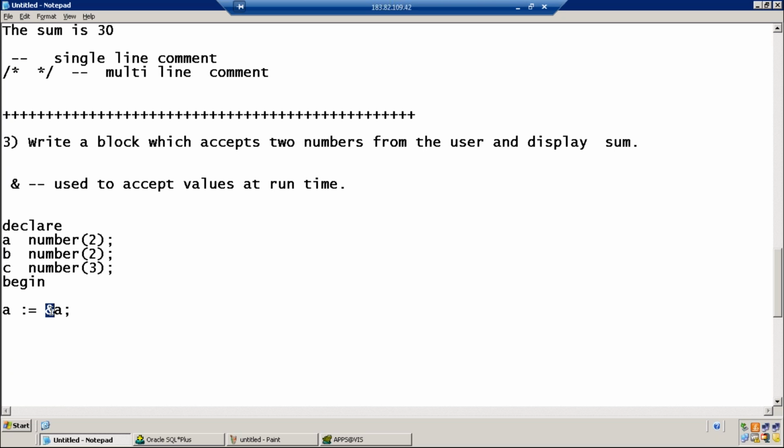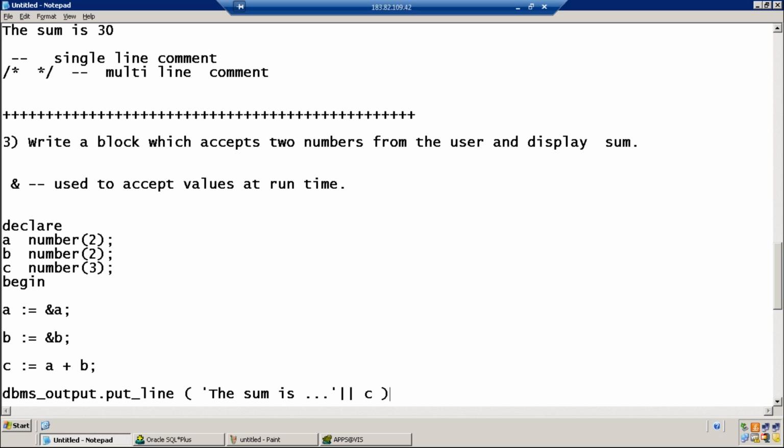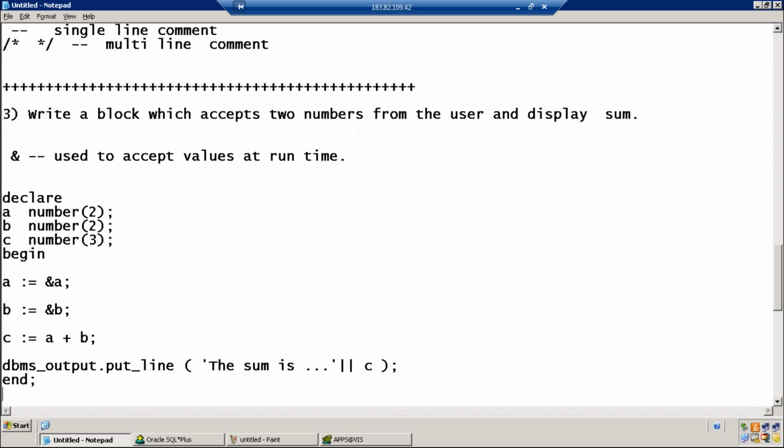Ampersand operator accepts the value from the user and stores it into the variable A. I want to accept the second value and store it into the variable B. That's it.